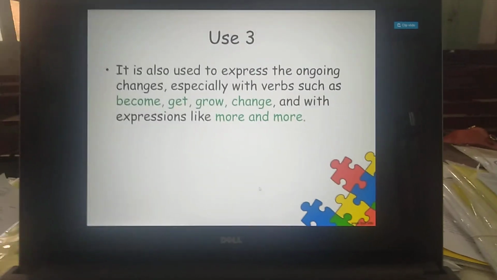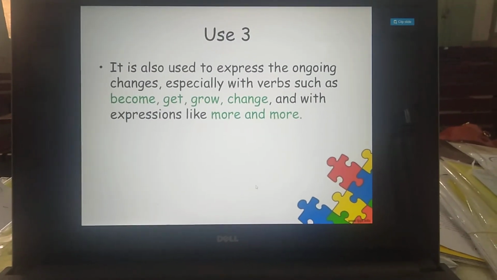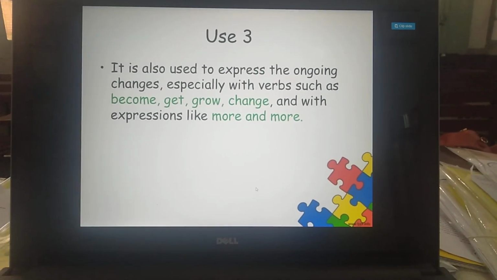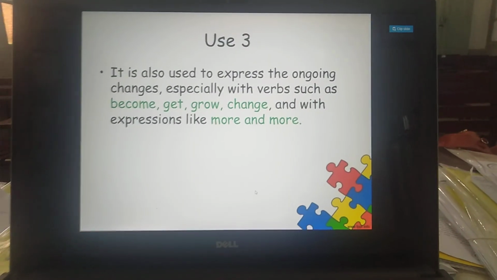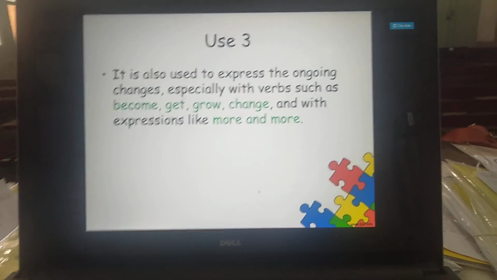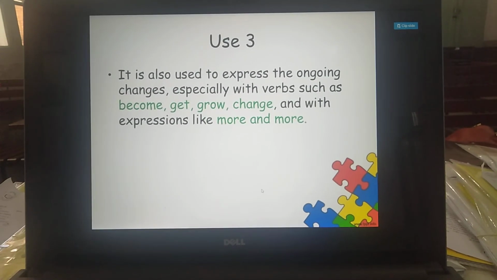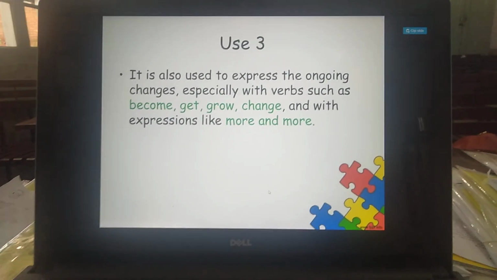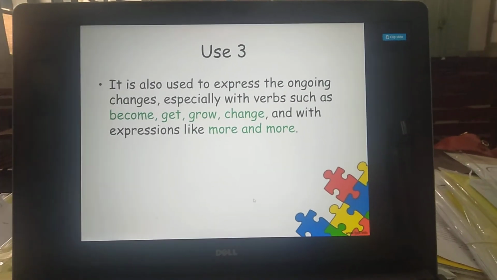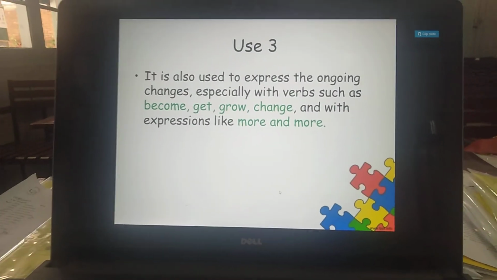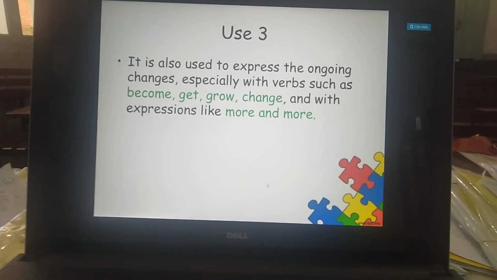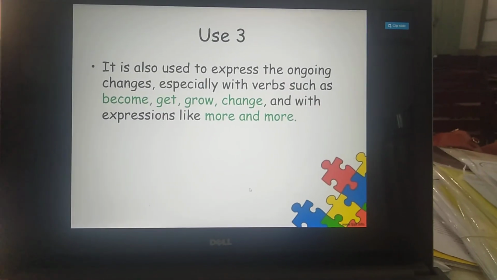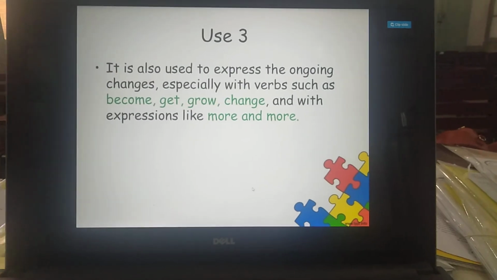So from the previous examples, it's getting warmer, it's becoming more and more polluted, it is being shown that the present continuous tense is used to express ongoing changes. The changes that are happening in the world, and when you are talking about them, so we use the present continuous tense. Like it's getting warmer, like if you feel the temperature today it's getting warmer, today it's becoming cloudy. Clear? So for such changes you can use the present continuous tense.